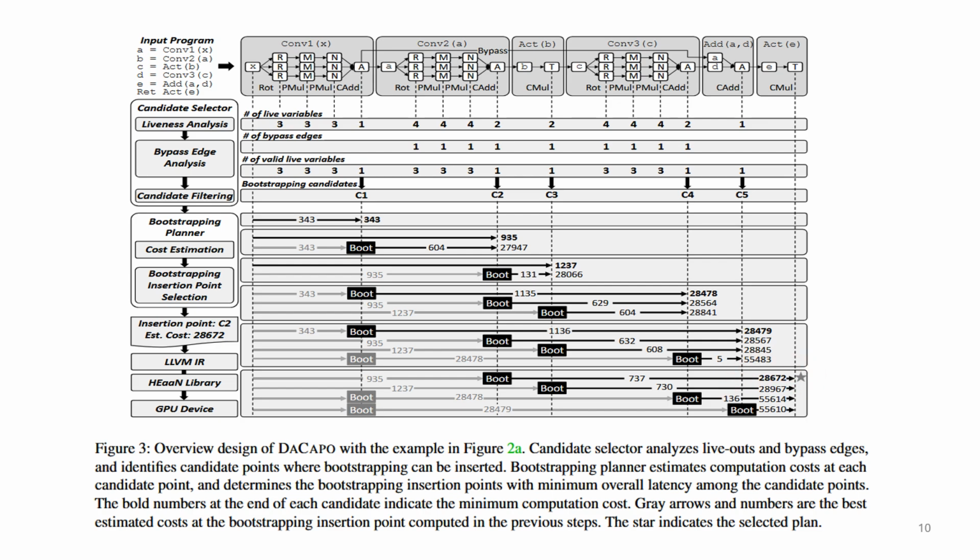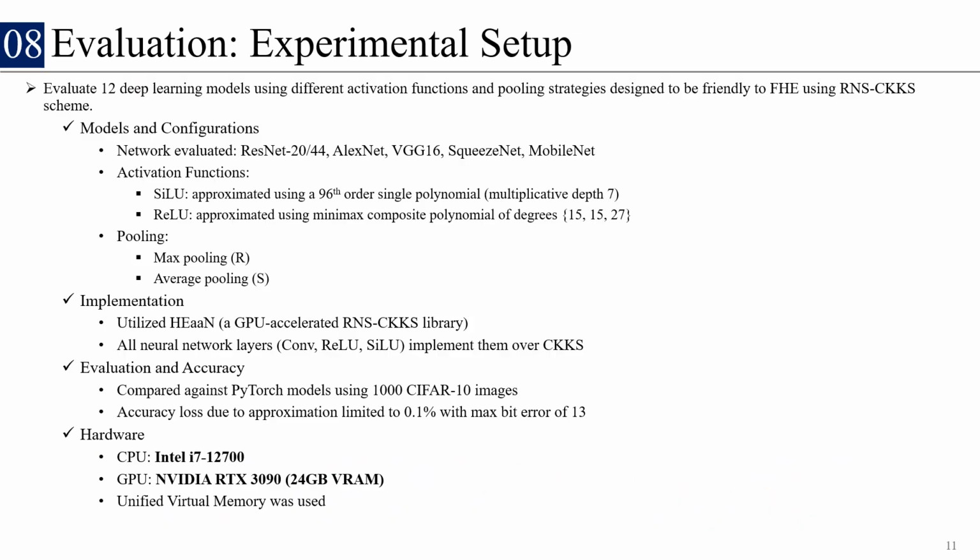This is what DACAPO proposed. So the setup is that they evaluate 12 deep learning models using different activation functions and pooling strategies. The networks that were used were ResNet-20, AlexNet, VGG16, SqueezeNet, and MobileNet. The hardware that was used was an Intel i7-12700 with an NVIDIA RTX 3090 GPU with 24 GB VRAM.